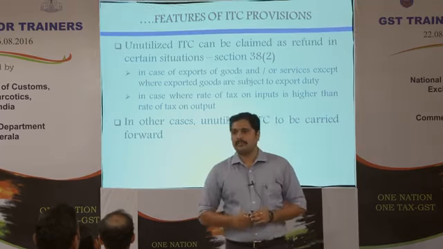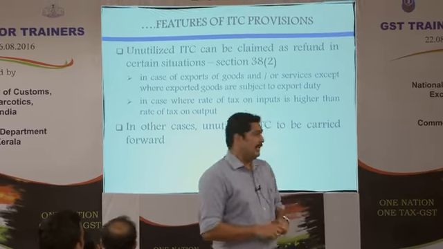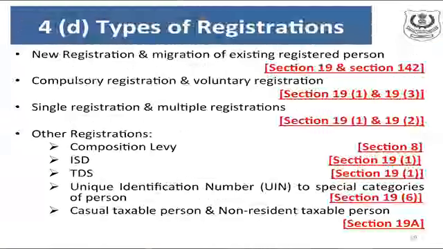Refund of unutilized ITC is possible only in two circumstances. One, where exports are being made and the zero rated supplies, and when exports are zero rated, it's allowed. And second, when the inverted duty structure happens, when your outward supply tax is less than an inward supply, then you can claim refund. In all other cases, if you have any ITC pending, then it is actually carried forward. There's no refund except for these two cases.